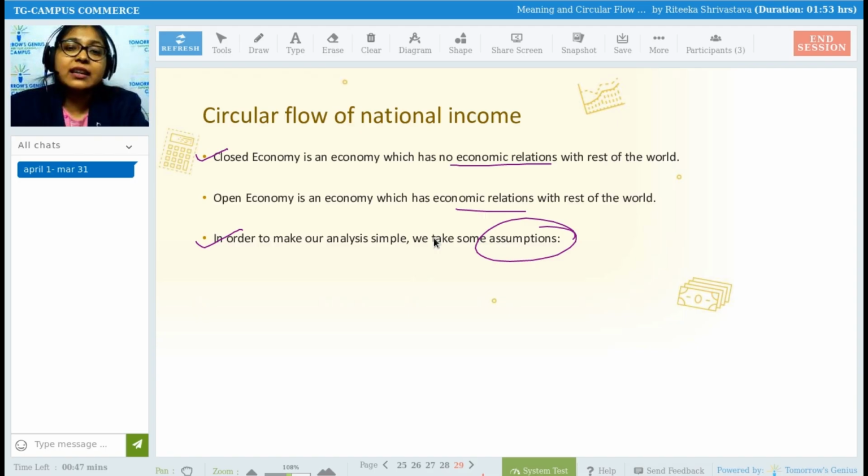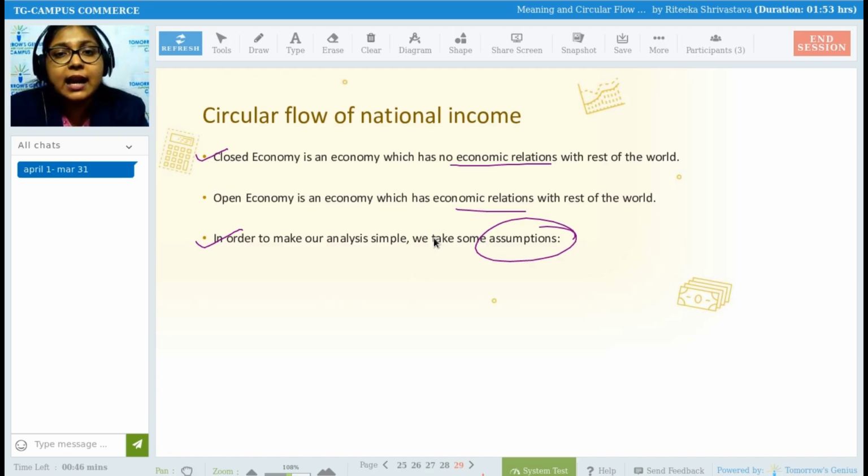See, assumptions are the kind of hypotheses or stories which are made in order to understand the concepts and theories in an easier format. That is the reason why economists state assumptions before stating any law or theory, so that that particular law or theory becomes easier for us.